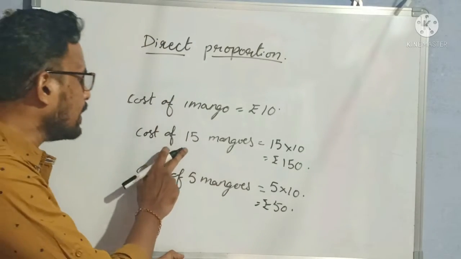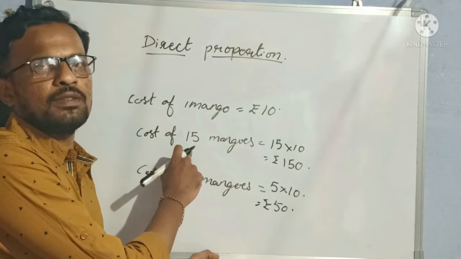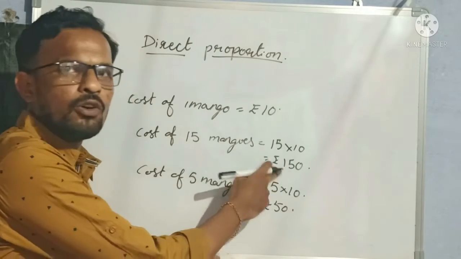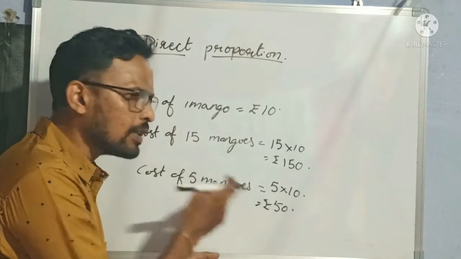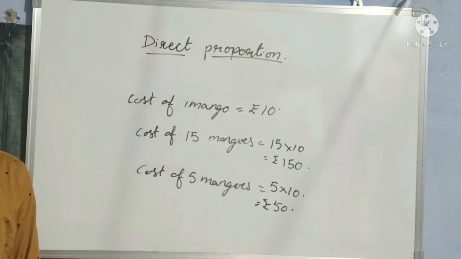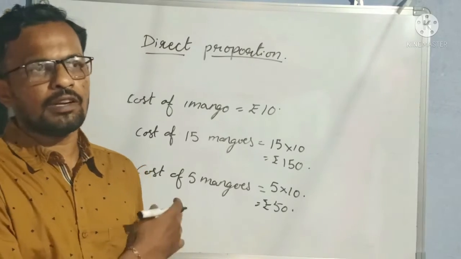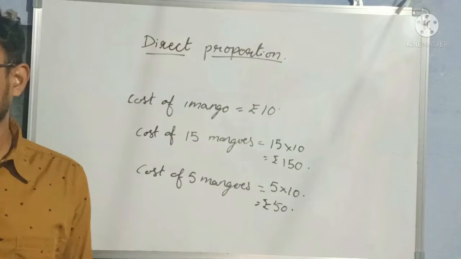Means if I am increasing the number of fruits, then the cost of fruits is also increasing. If I am decreasing the number of fruits, then the cost of fruits is also decreasing. Understood? So this type of concept we are learning is called a direct proportion.